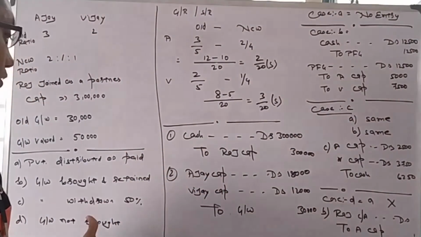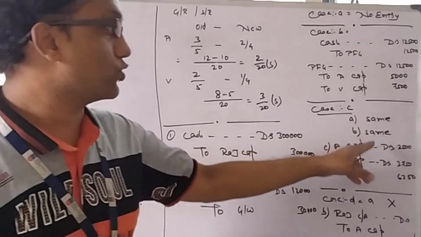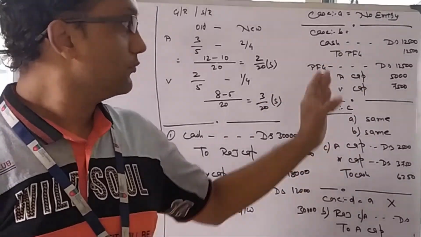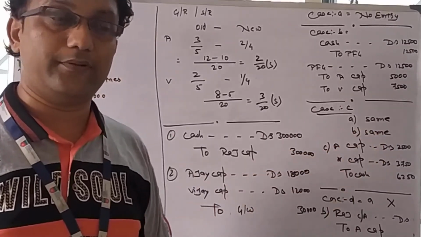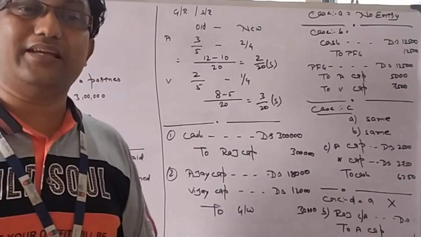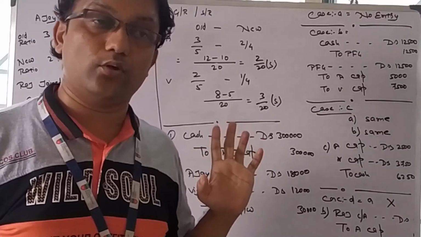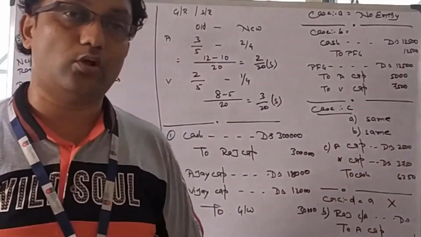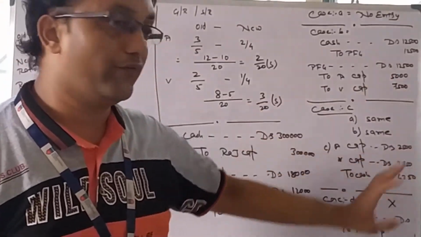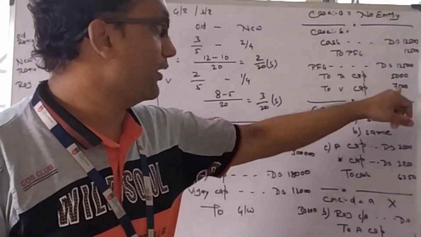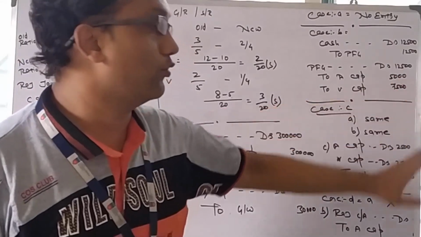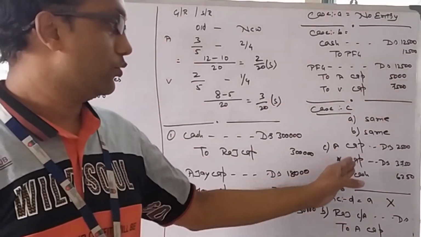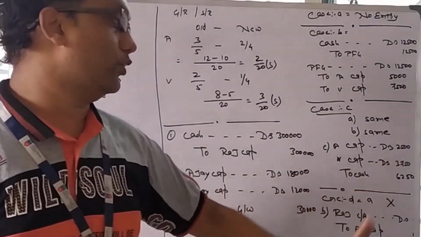Third case, goodwill withdrawn 50%. The first two entries will be the same: cash to premium for goodwill, and premium for goodwill to Ajay's capital and Vijay's capital. Third entry, Ajay and Vijay withdraw 50% of the goodwill. So Ajay's capital account debit 2,500, that is 50% of 5,000, and Vijay withdraws 3,750, 50% of 7,500. Half of their goodwill they are taking home. So Ajay's capital account debit, Vijay's capital account debit to cash.